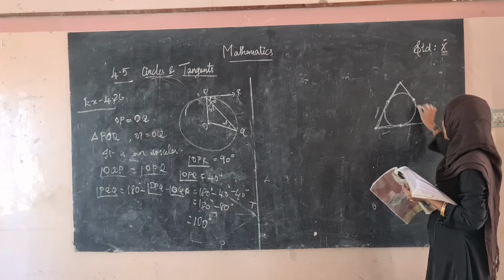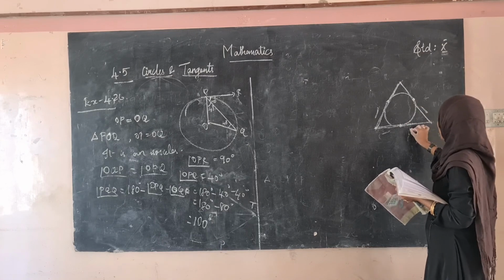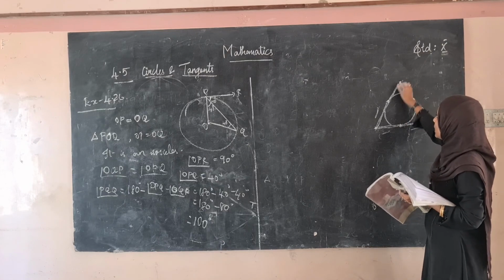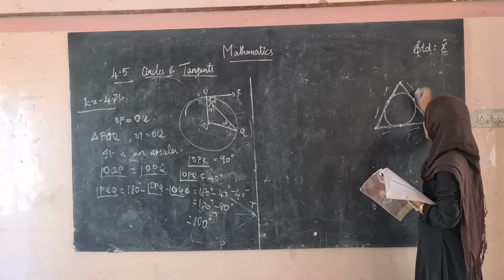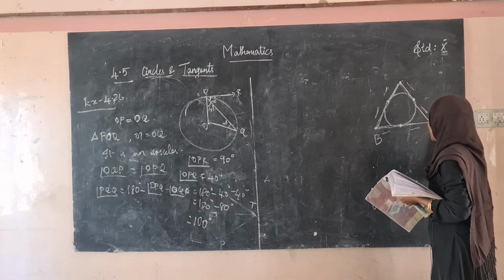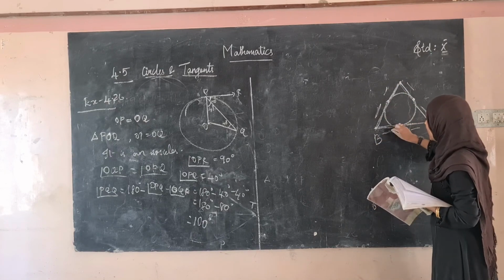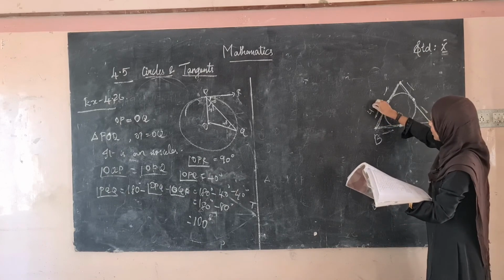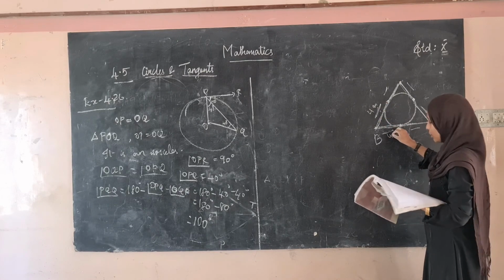In the same way, from this point there are two tangents. This length will be equal to this length. Same way, from this point two tangents. This will be equal to this length. So we have to find BC, right? So this length is this length. In your book they have given this is 4 centimeter. So therefore this is also 4 centimeter.